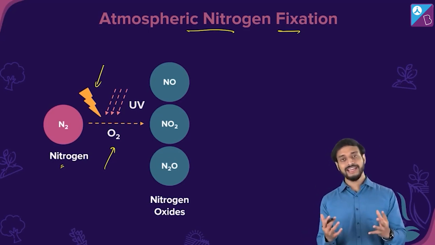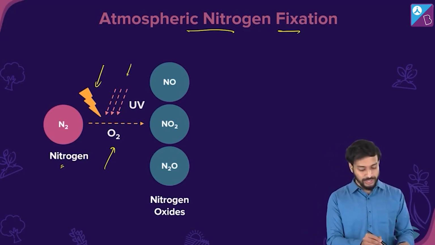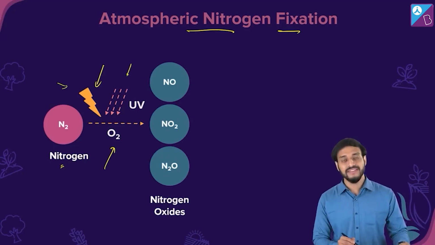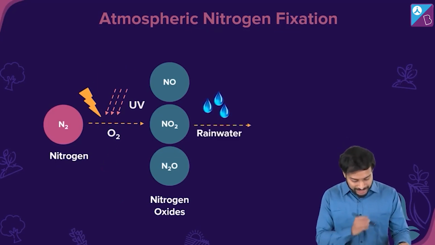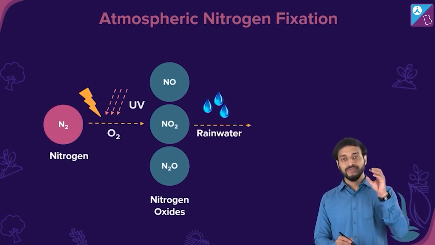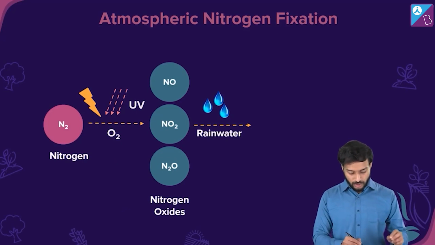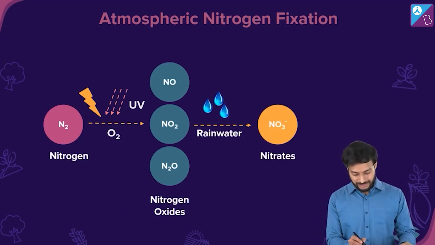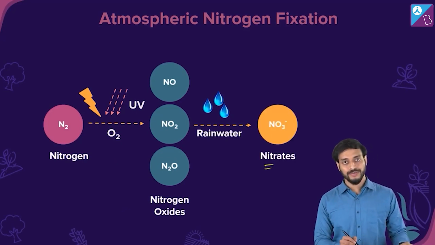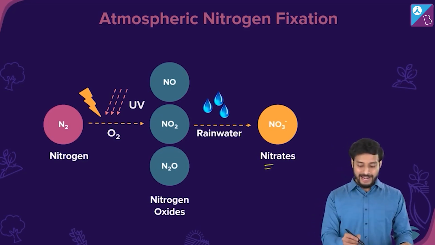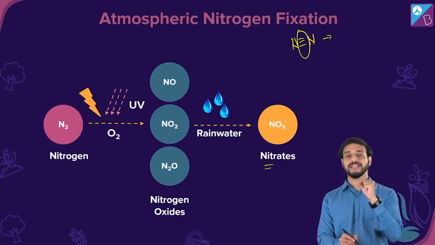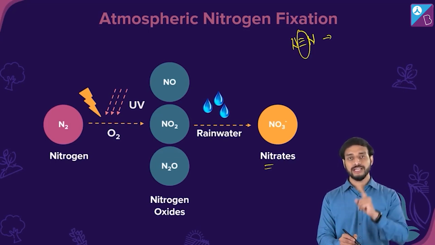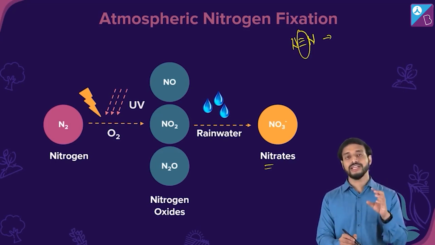High energy is required, which is provided by the UV. Lightning in the presence of oxygen will form the nitrogen oxides, and nitrogen oxides, when they combine with rainwater, form what? The nitrates. Once more, everyone ready? N2, right? This bond needs to be broken because this is not the form in which plants can absorb it. What is the natural process? Atmospheric nitrogen fixation.